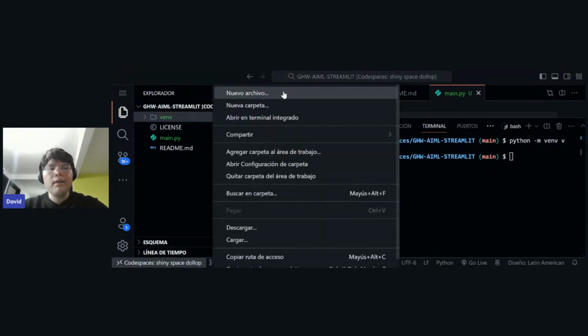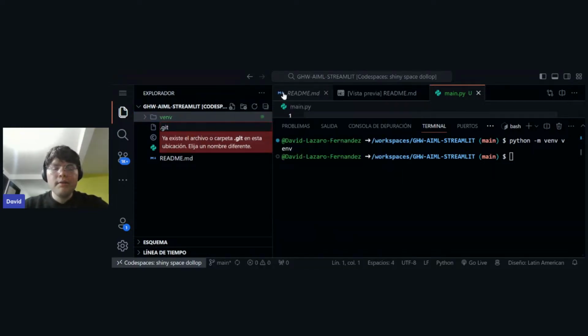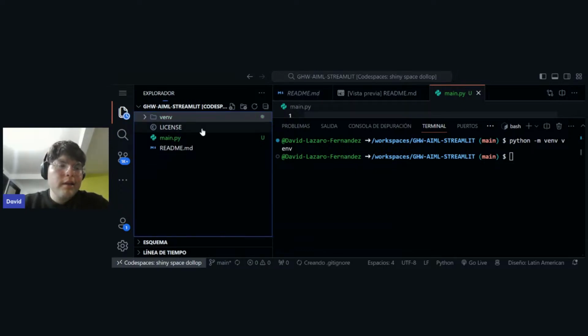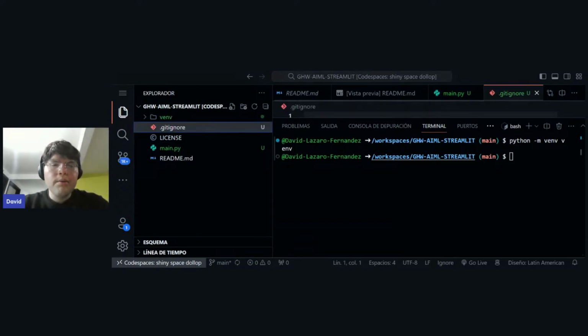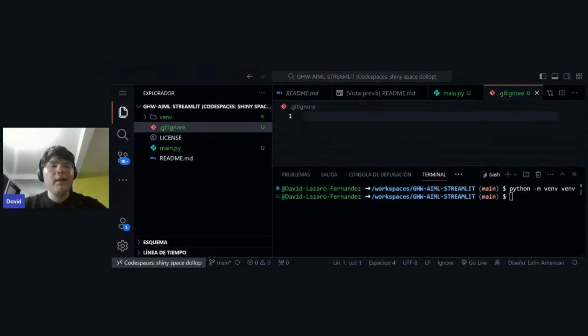So another thing that we are going to use is a git ignore file, and this git ignore file is going to help me ignore some stuff that I don't want in my git history. So I'm going to add the folder bmb, that is the home of my virtual environment and all the scripts that I'm using.